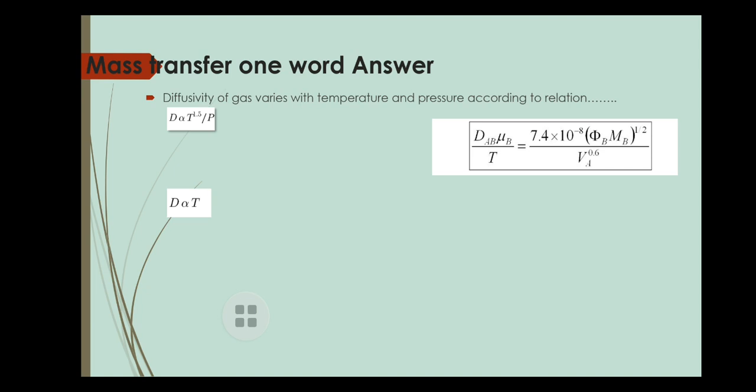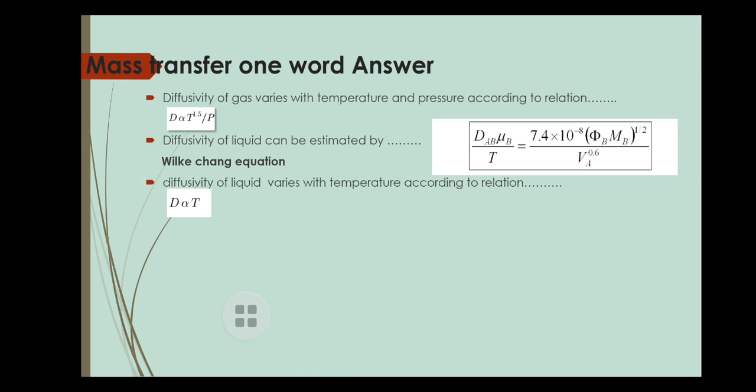The next question is about the diffusivity of a liquid can be estimated by... In this question you have to tell the name of the equation and the equation formula. So the diffusivity of a liquid can be estimated by the Wilke-Chang equation, and the equation is D_AB μ_B upon T is equal to 7.4 into 10 to the power minus 8 (φ_B M_B) to the power 1 by 2 upon V_A to the power 0.6. So this is the Wilke-Chang equation.